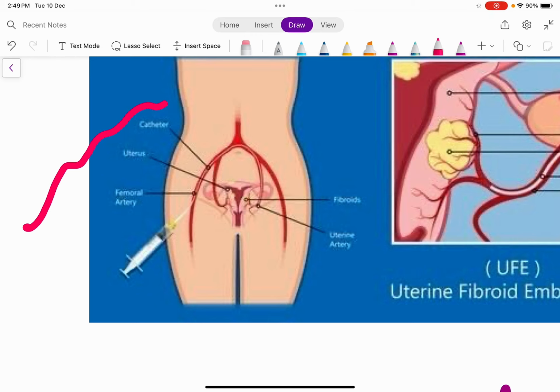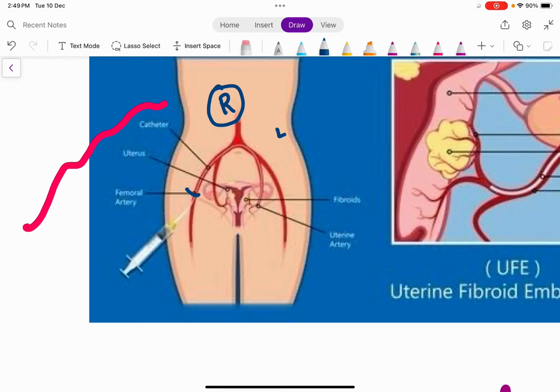So let's say, for example, this is the right side and this is the left side, right? So through the right side, in the groin region, I'm going to make an incision in the groin.